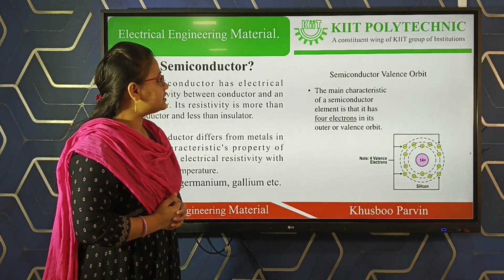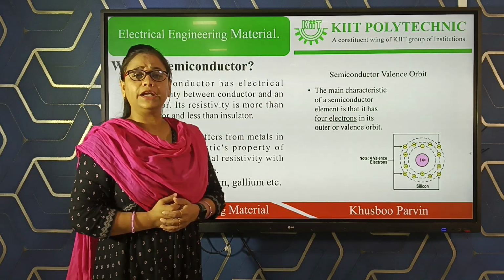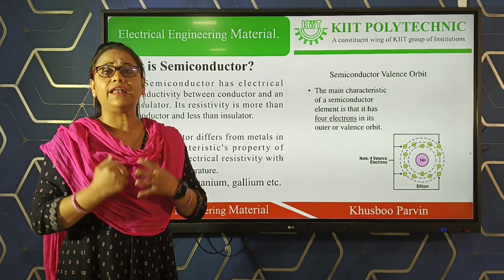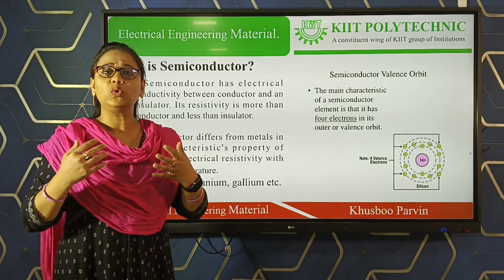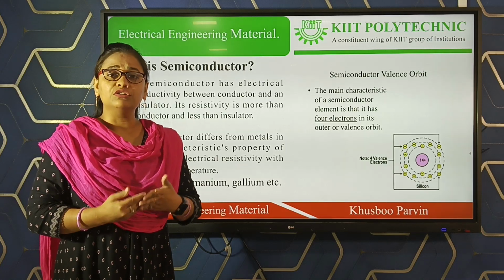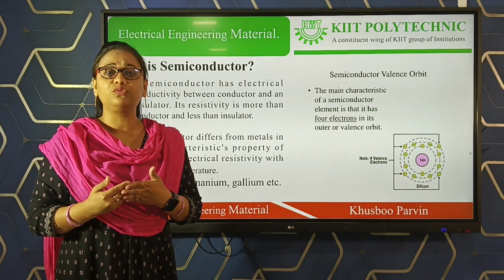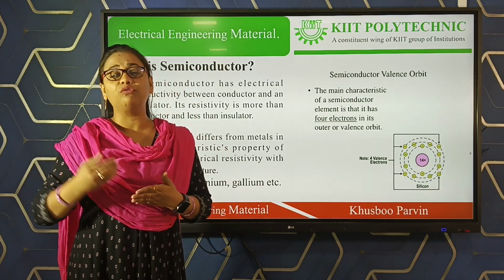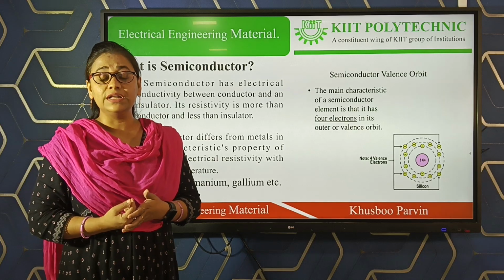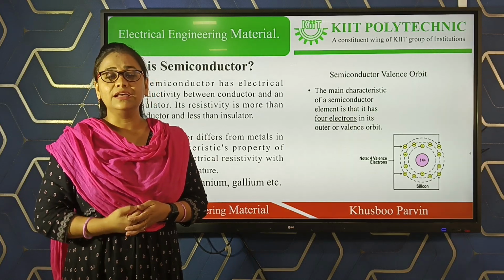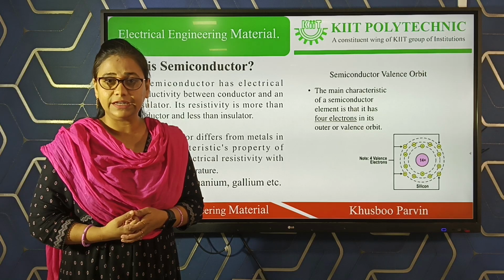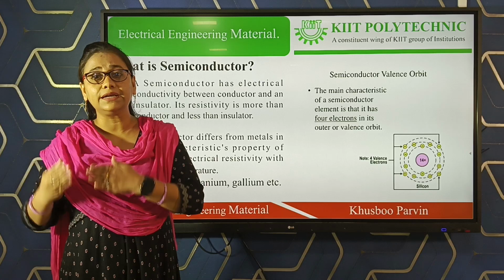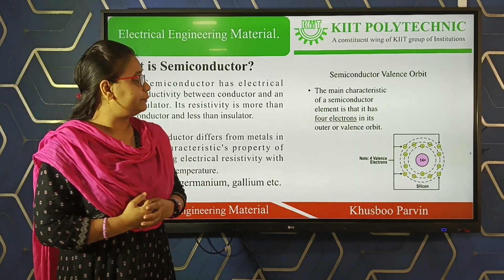Here we can say one of the important properties of a semiconductor material is its valence electrons. We all know that a material whose valence electrons equal 4, meaning the valence electrons in the outermost orbit of an atom equal 4, is known as a semiconductor material. We consider this the main characteristic of a semiconductor material.